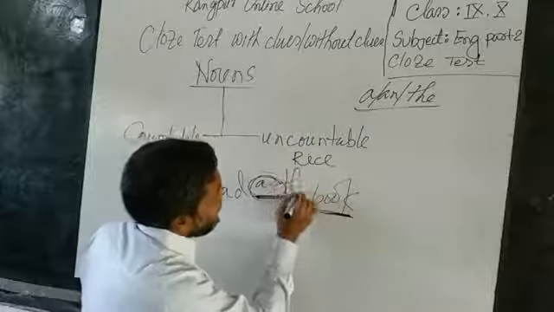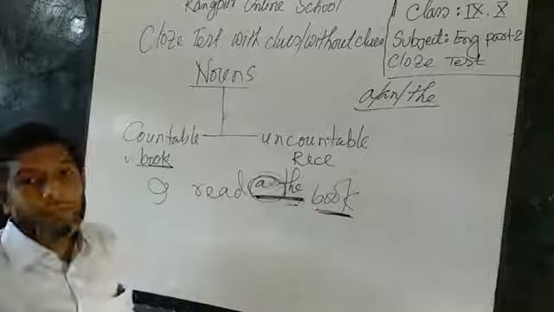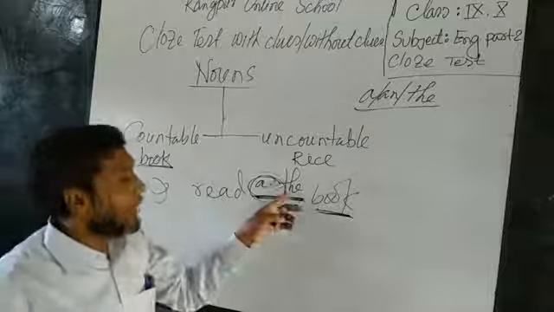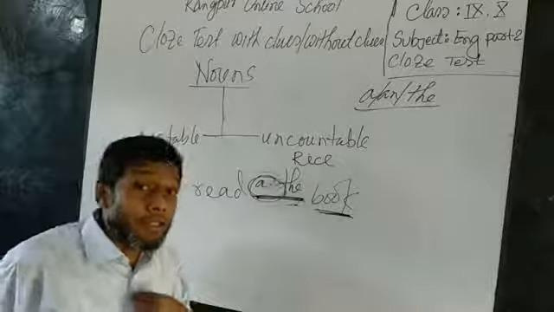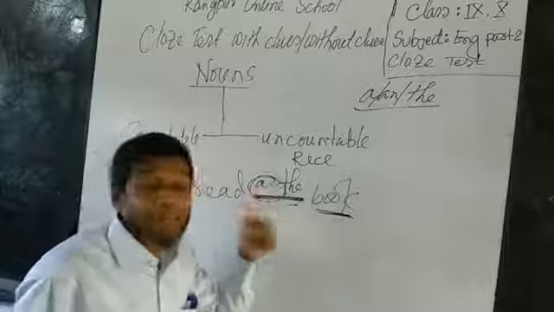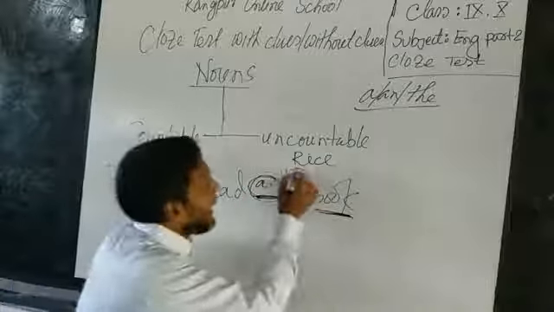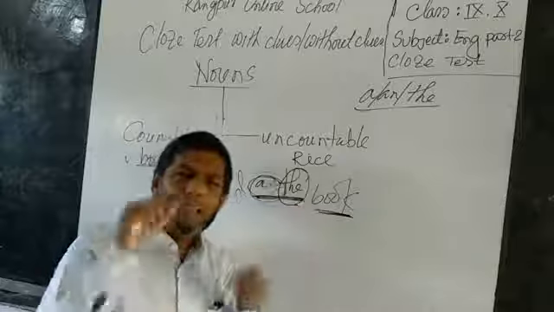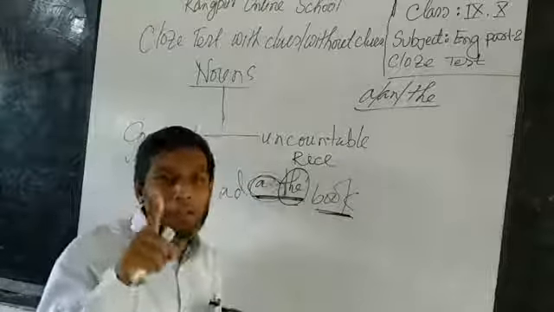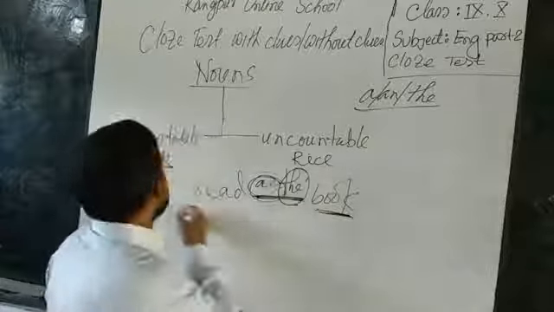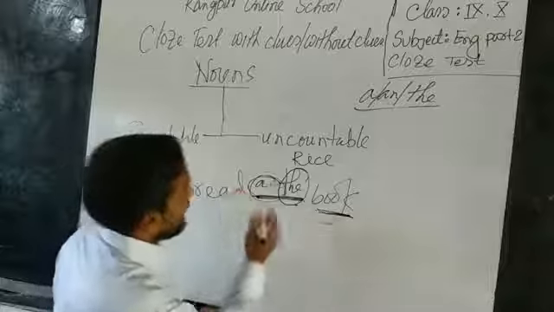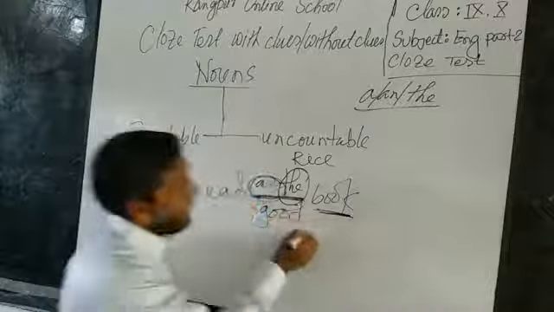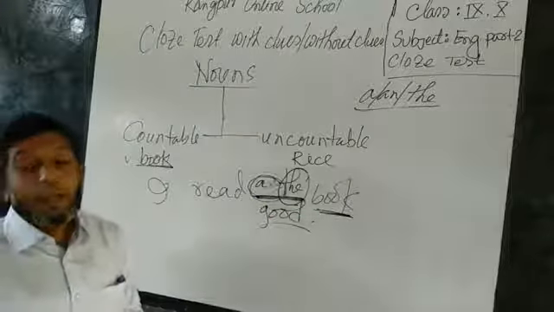I can write the answer, but I know at least an article must be used. But at the time of choosing the article, I have made a mistake here. But the mistake is a very simple mistake. But if a student writes, I read good book, what will happen? What will happen?